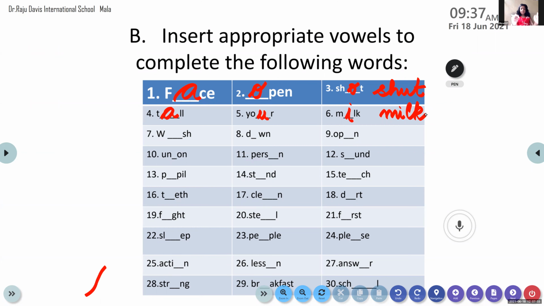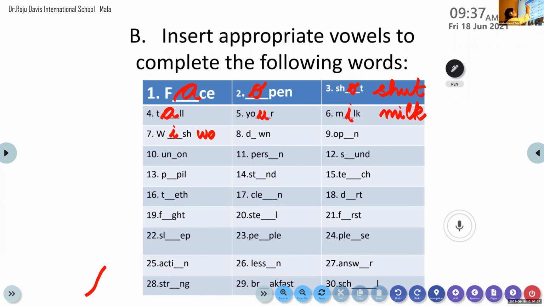Yes, Suresh, come on. Do the seventh word. I. Yes, what you said is right. Wish or wash, whatever it is. Wish is also right.